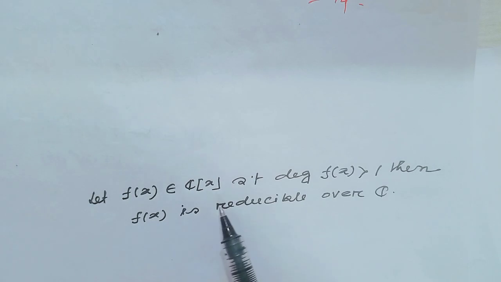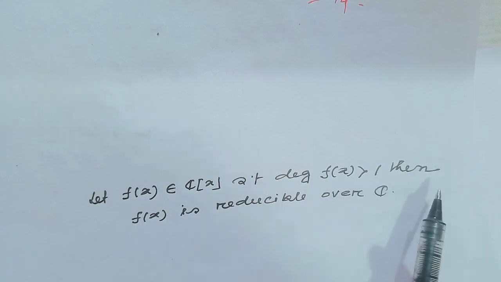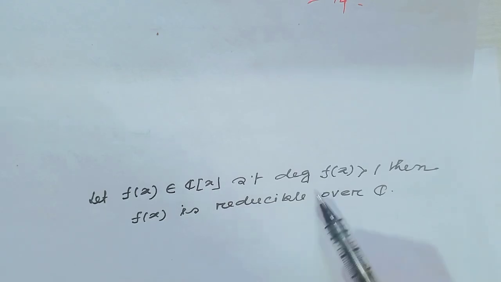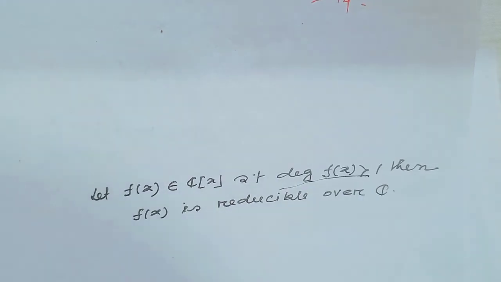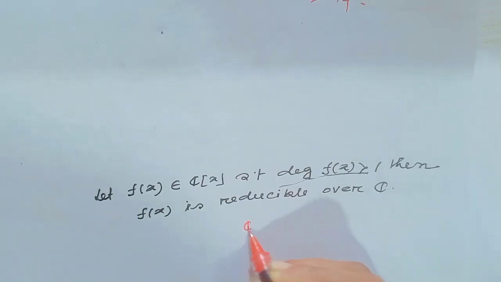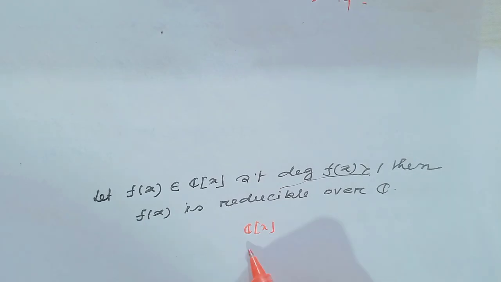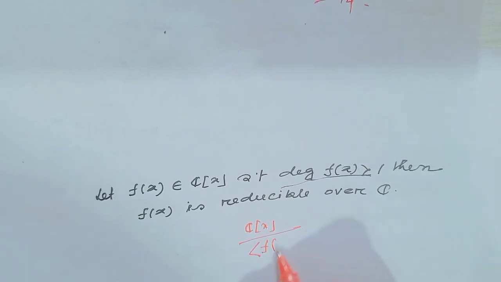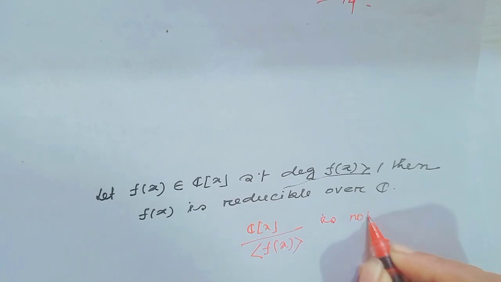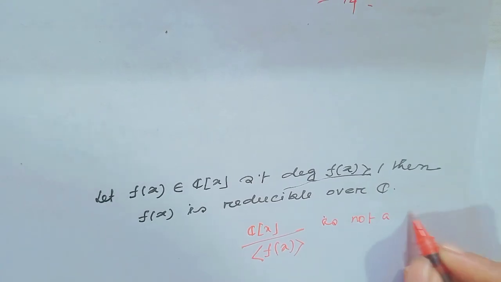Similarly, let f(x) belong to C[x] and degree of f(x) greater than 1, then since degree of f(x) is greater than 1, f(x) is reducible over C, so C[x] modulo the ideal generated by f(x) is not a field.